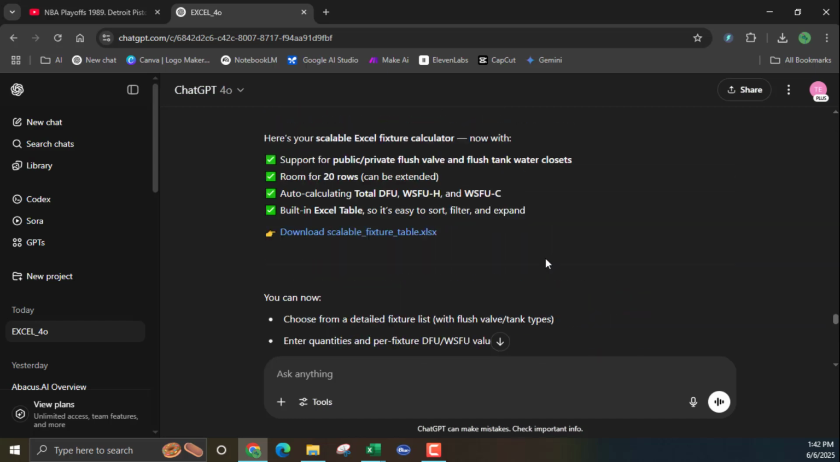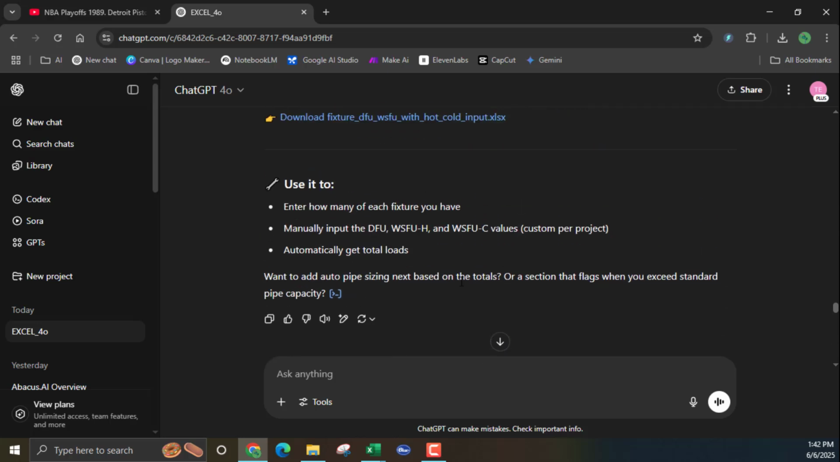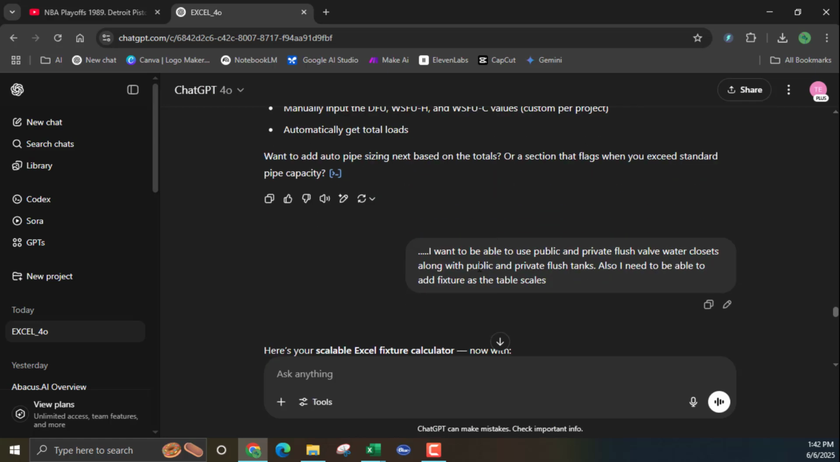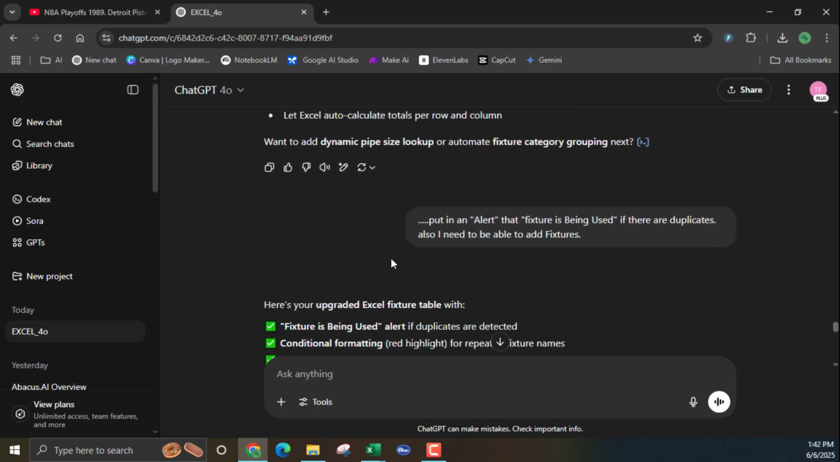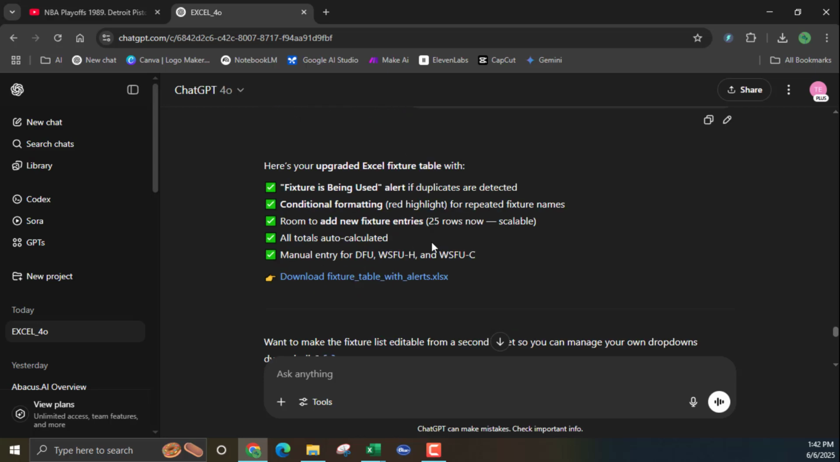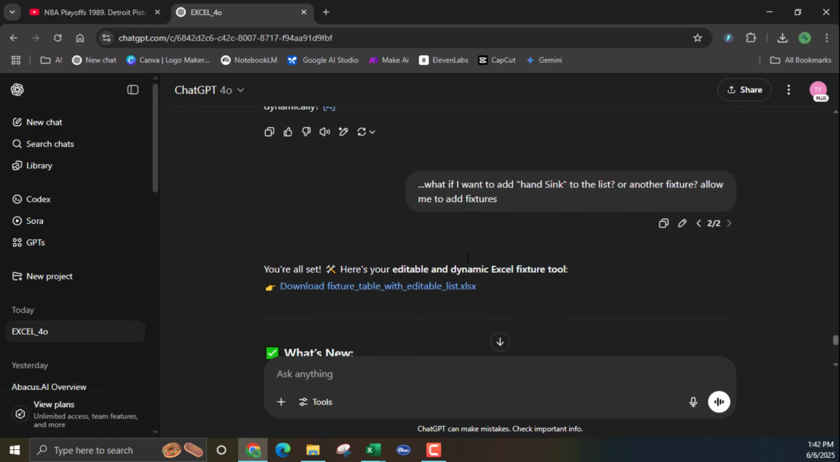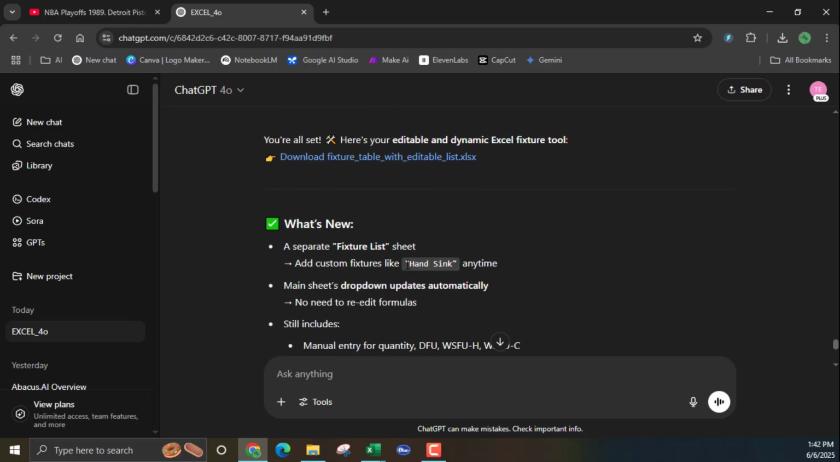I'm still asking it to add fixtures. Here's another one. Be able to add fixtures, but I need to input the number. So I'm starting to ask it to input fixtures separately so I can add them, and it did not do it here. I need to add fixtures. Did it do it? No, it did not do it here. So add fixtures. Did it do it here? Let's see. Yeah, it must have added the fixtures.